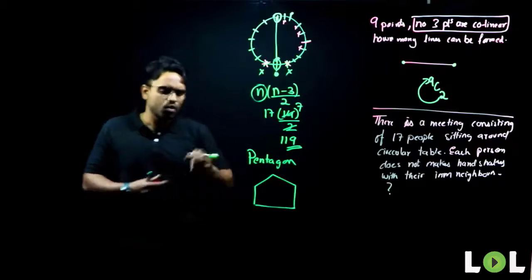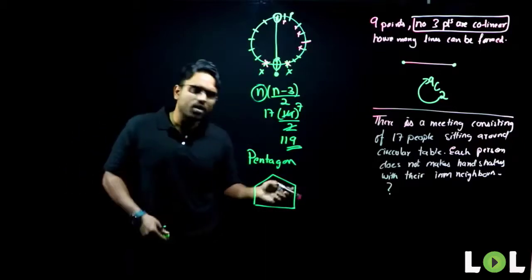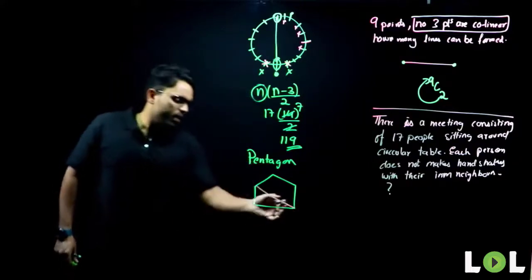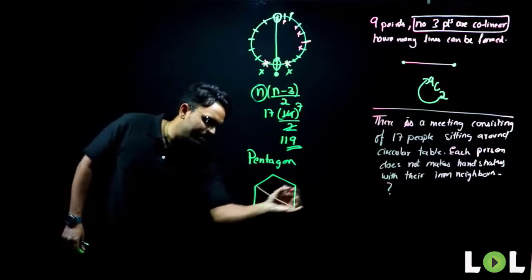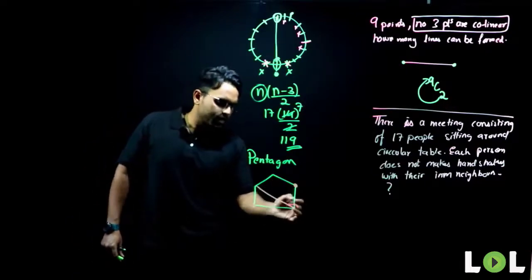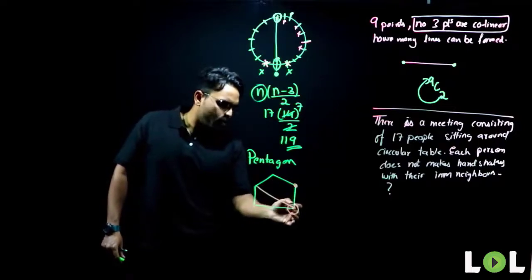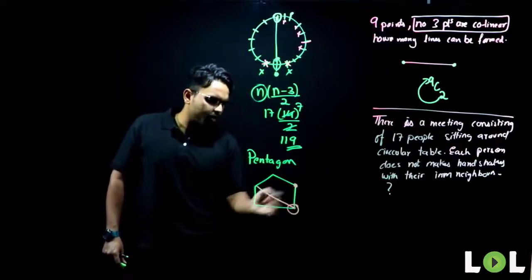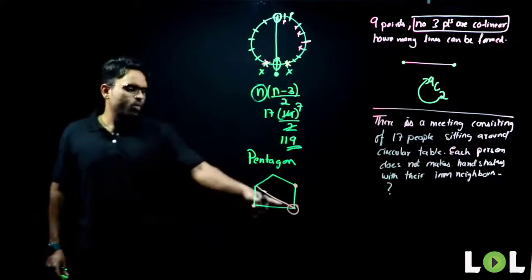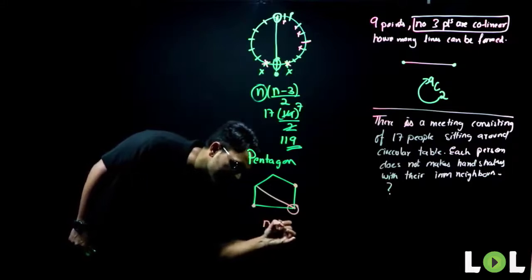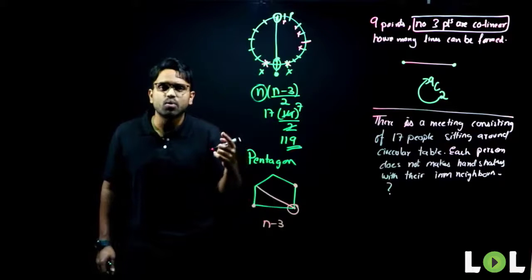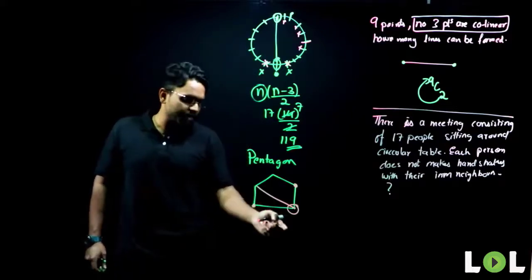Now start thinking. To form a diagonal, what is it that you need? You can only form a diagonal with a point which is not the adjacent neighbor. The points which are adjacent to this point cannot help me form a diagonal. So the formula here will be n-3. What am I telling you? I am teaching you. I am not giving you a fish directly; I am teaching you to catch a fish.